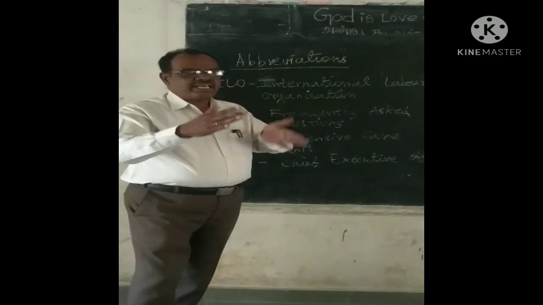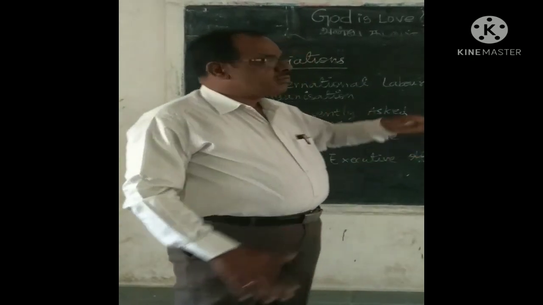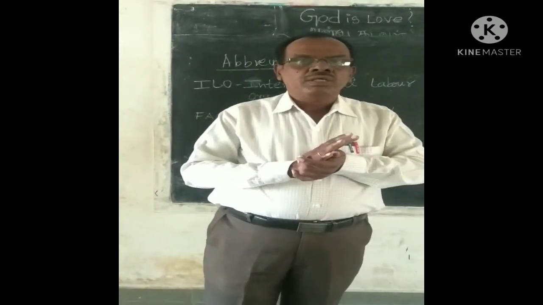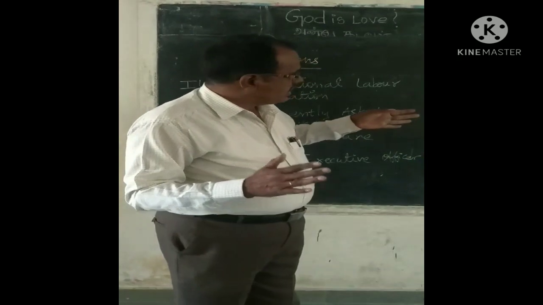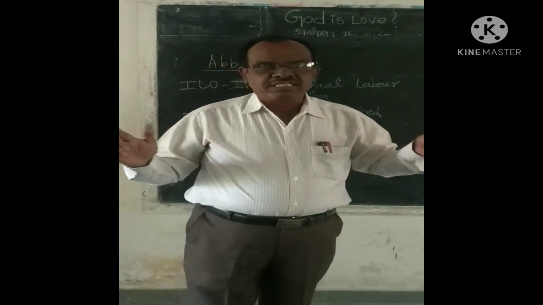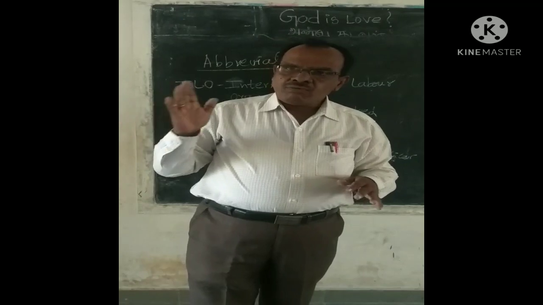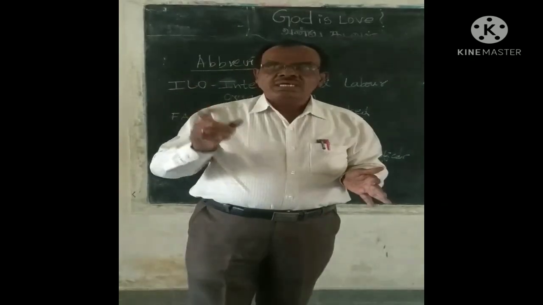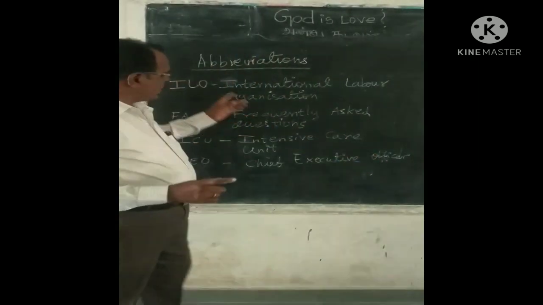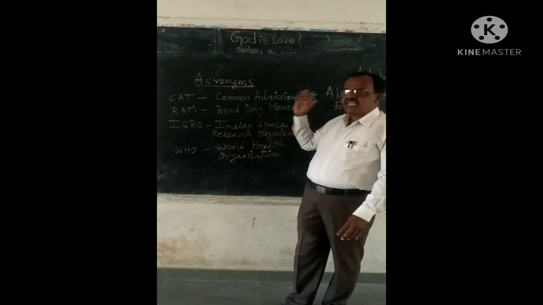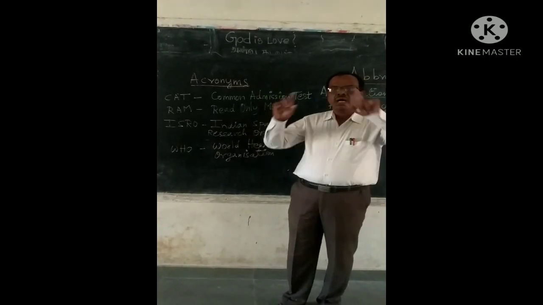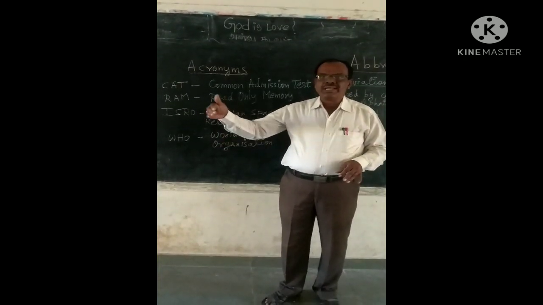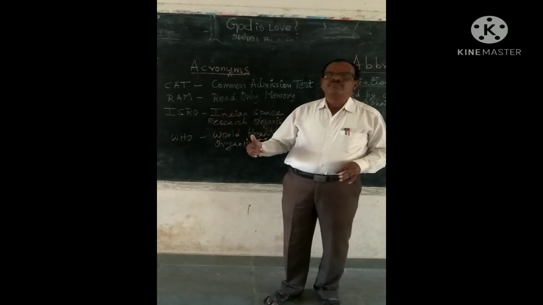So, my dear students, let us be clear what an abbreviation is now. An abbreviation is a contracted form which is formed based on the first alphabet of each word. Only thing, it cannot be pronounced as a separate word. Each alphabet should be pronounced separately, like ILO. We have seen what an abbreviation is and how it is coined. Let us now go to the next contracted form in English.